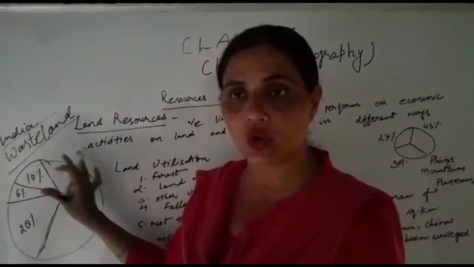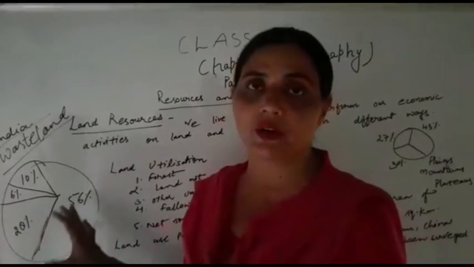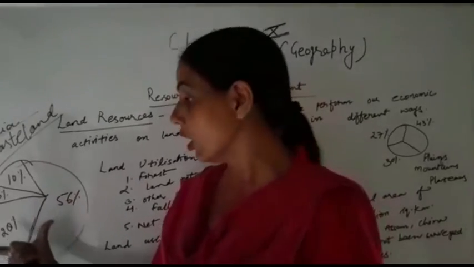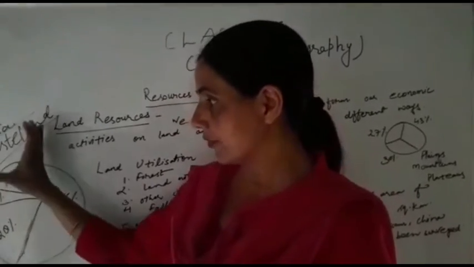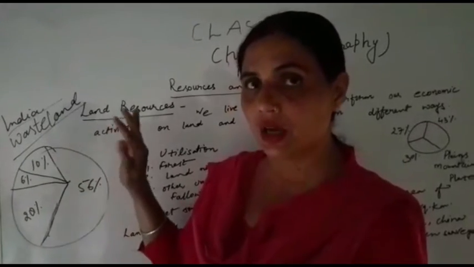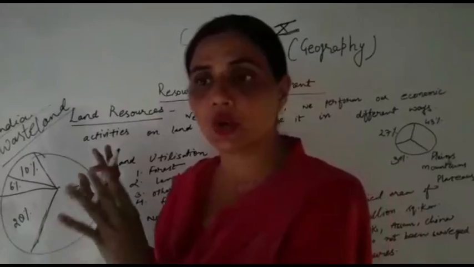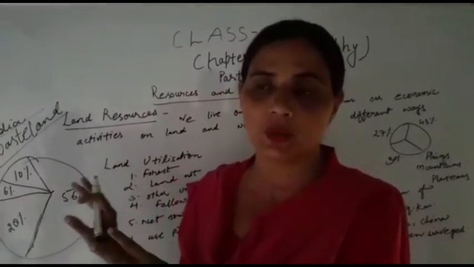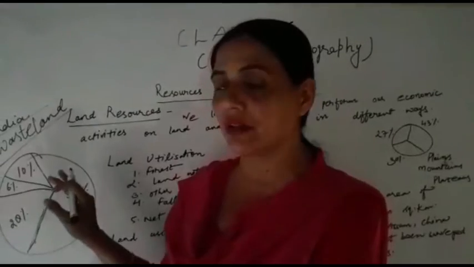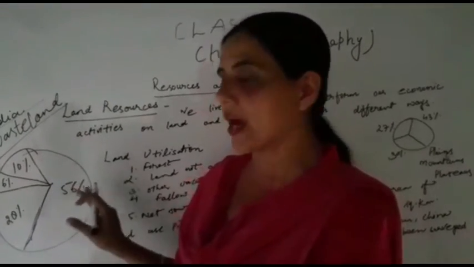So I think you got my point: we have different kinds of areas and different kinds of activities being done on the same land. A few areas of land are still exempt or blank, and due to the lack of proper management, that area is known as wasteland, and it requires proper management for different kinds of activities.